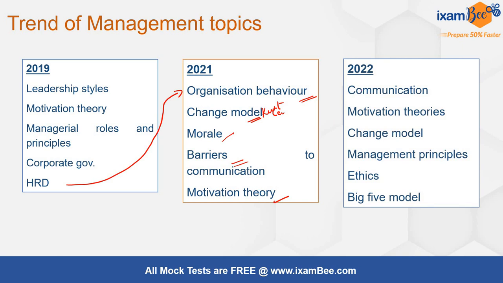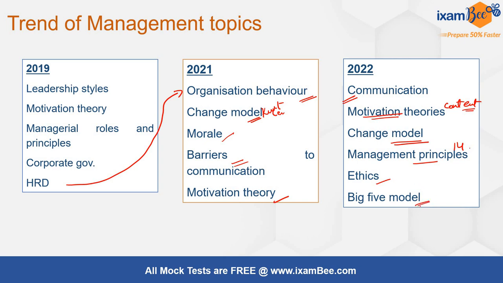In 2022, communications remained a very important topic. Motivation theories had directly been asked. The content motivation theories was what was asked more. The change model was again, objective questions were there from that. Management principles, the 14 management principles given by Henry Fayol. There was a question related to one of those principles. Ethics, simple 1 marker question was there, and 1 marker question on the Big Five model.